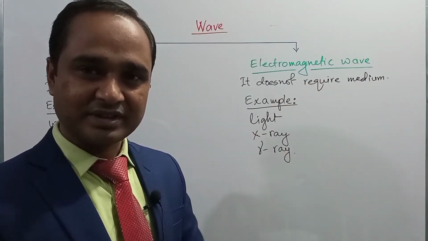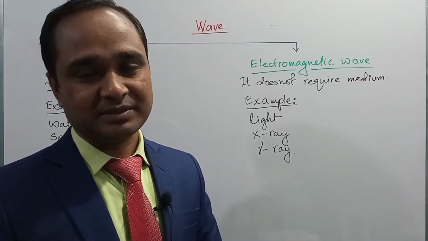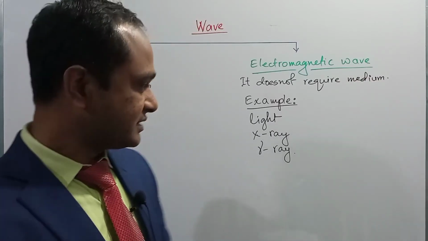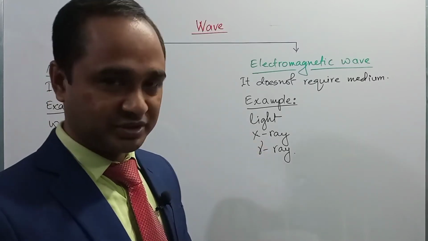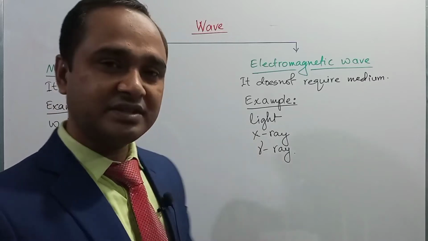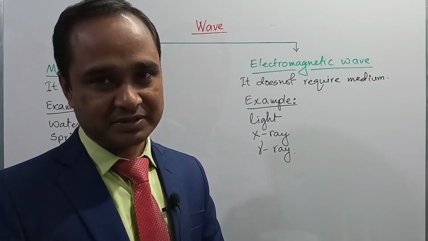So, light is coming from the sun to our earth without any medium. Similarly, gamma ray and X-ray are also electromagnetic waves. They do not require any medium to propagate. So, dear student, I hope you got it.